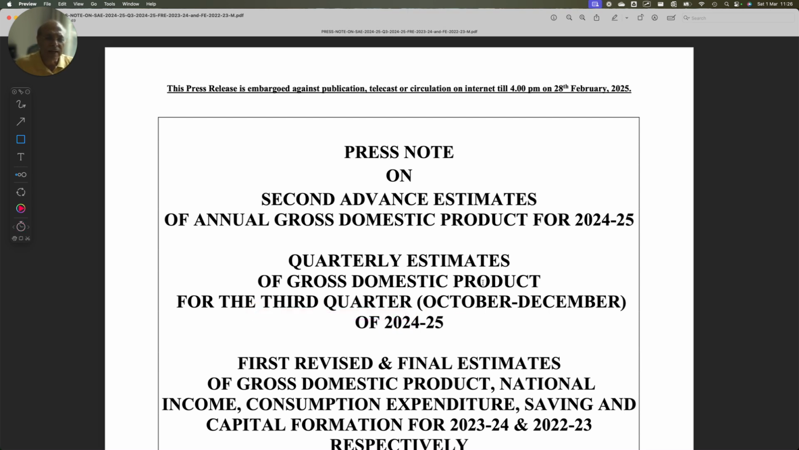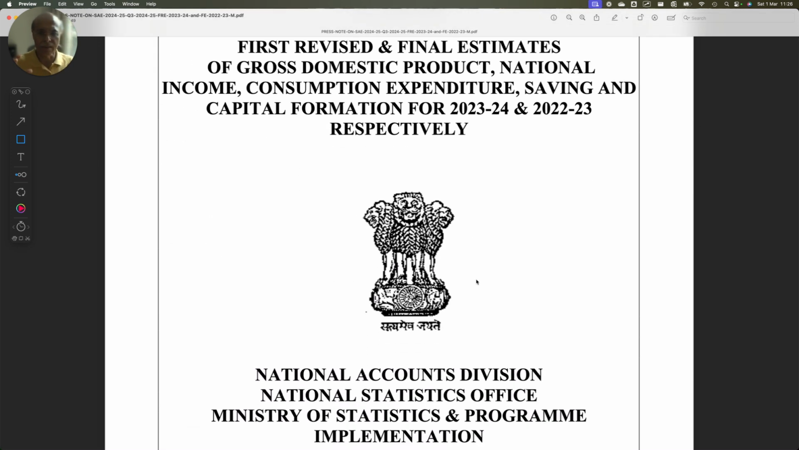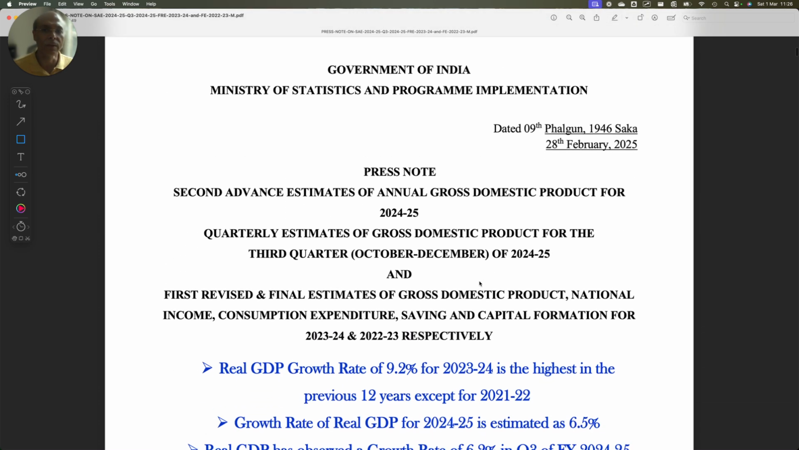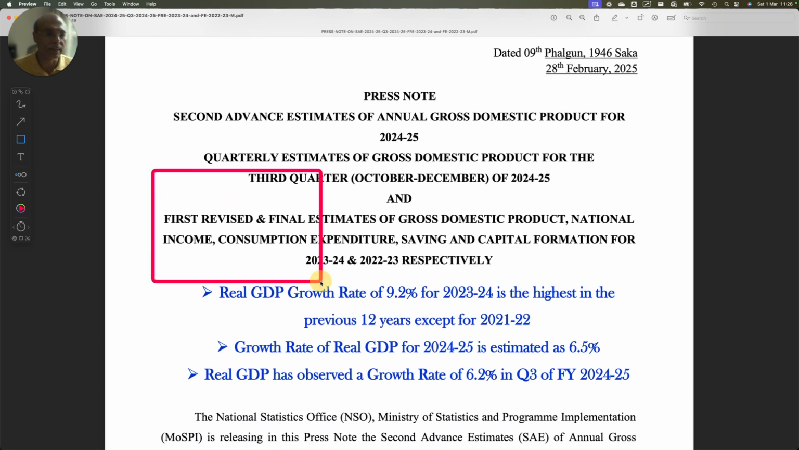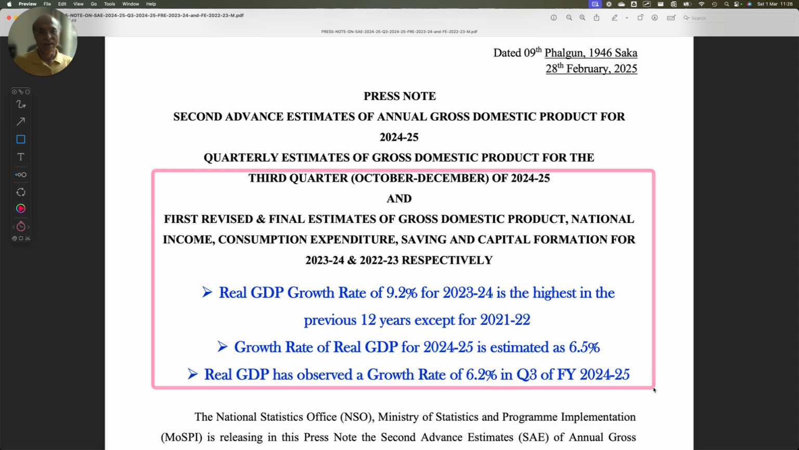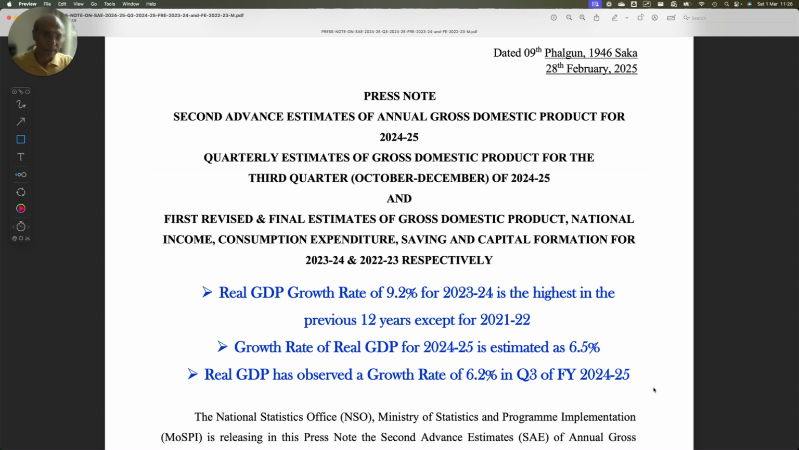Now, by looking at this document, whoever is not totally entrenched in these analyses will not be able to get the bigger picture, because these numbers quote many significant achievements we have made in the past financial year, FY25, and the numbers are quoted as a growth of 9.2%, which is the highest in the previous financial year except for FY22.